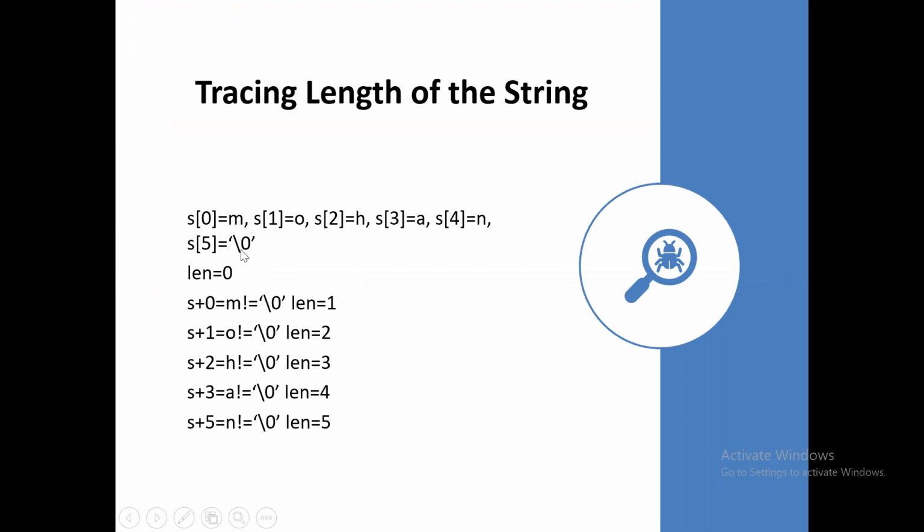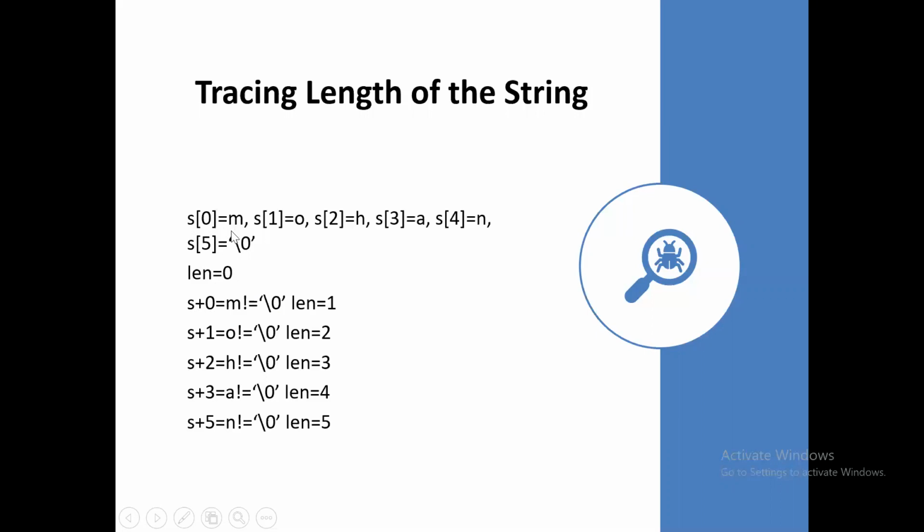And lastly, s of i encounters what? The null character. It is assigned the null character, and length is initialized to 0. Okay, while star of s plus length is not equal to the null character. Here the length value is 0 previously. S plus length is pointing to s plus 0. What is the value of s plus 0?